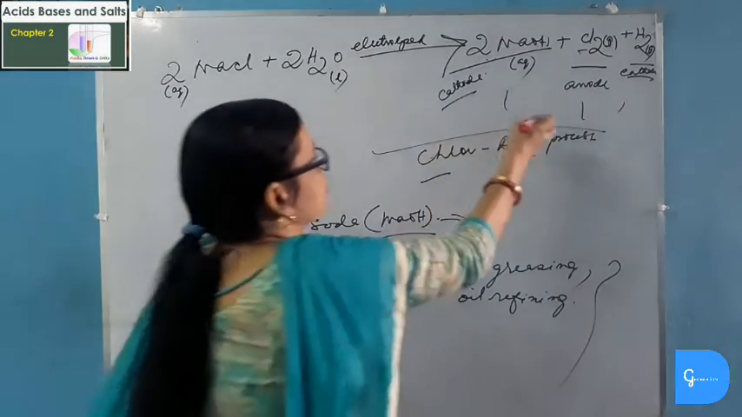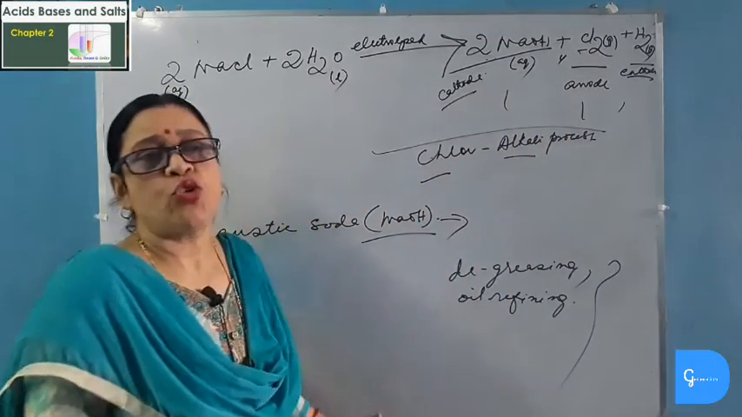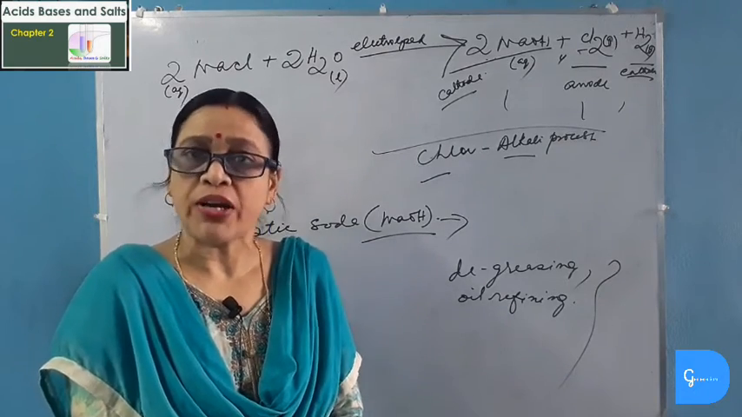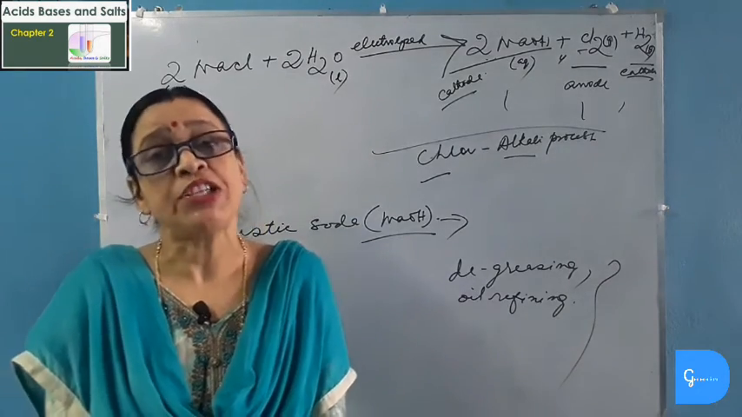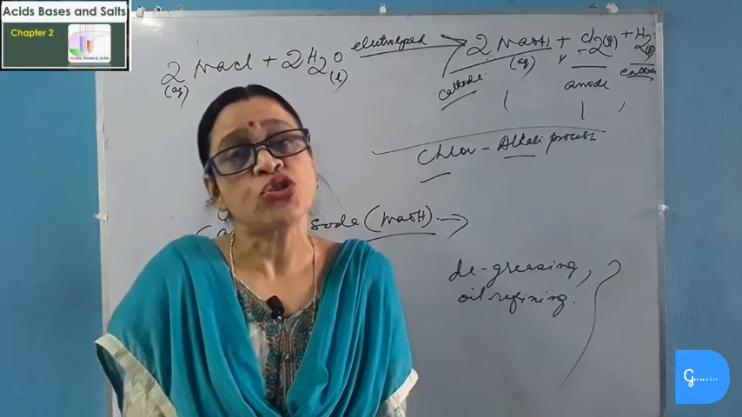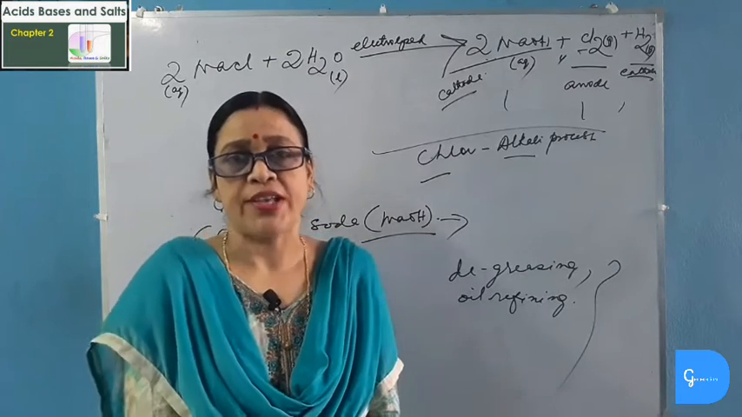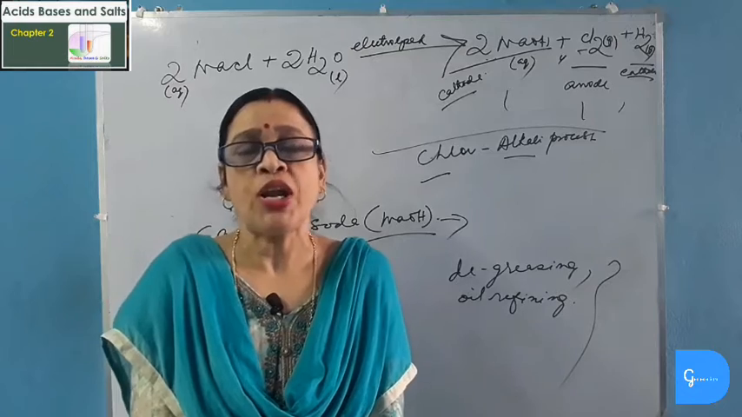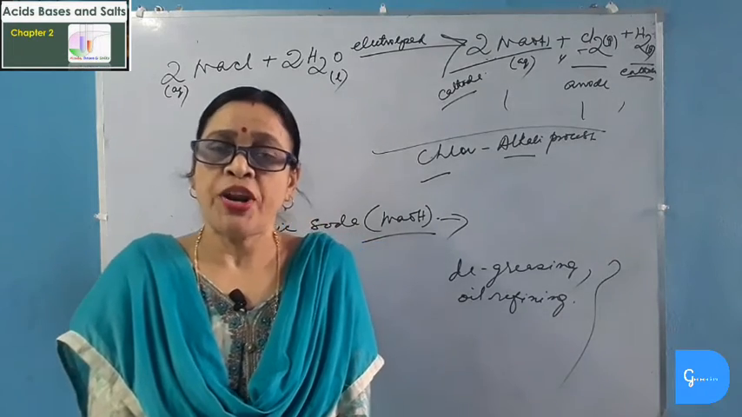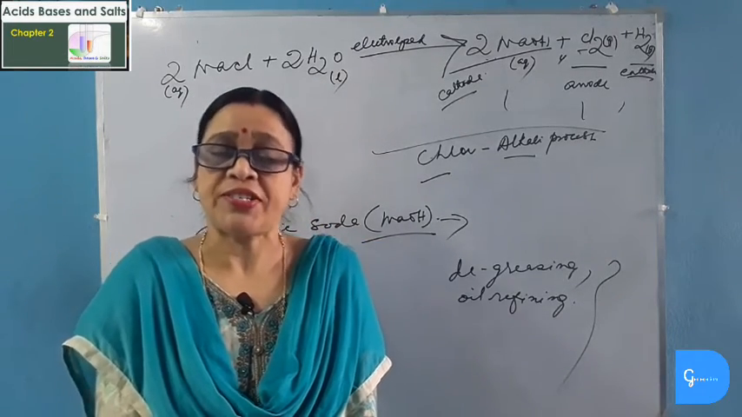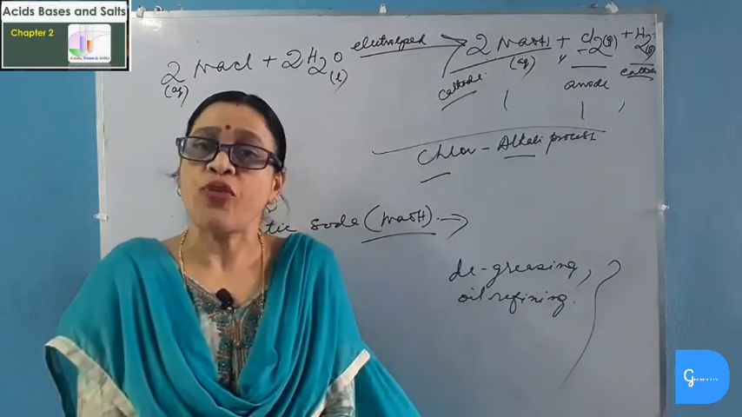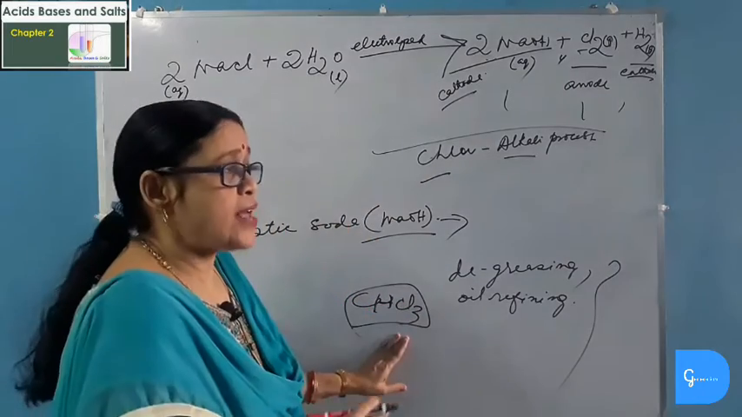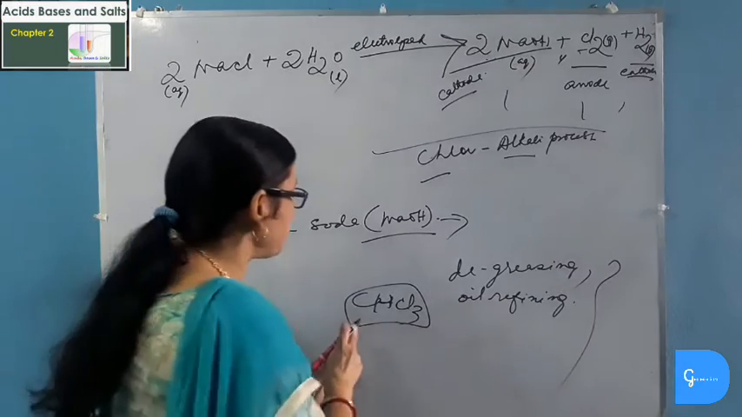Now let's study the use of chlorine. Chlorine is used for sterilizing water. It is used as a disinfectant to purify water. Chlorine is used for making bleaching powder, and chlorine is also used for making hydrochloric acid. Chlorine is used for making a plastic known as PVC, polyvinyl chloride. Chlorine is also used for making pesticides and chemicals like chloroform, CHCl3. This has an anesthetic property, so it is a very important chemical.